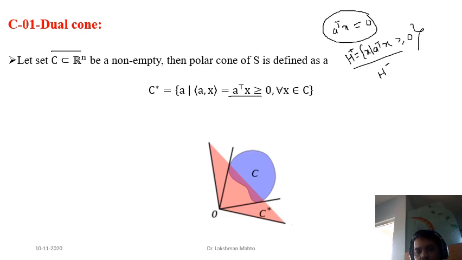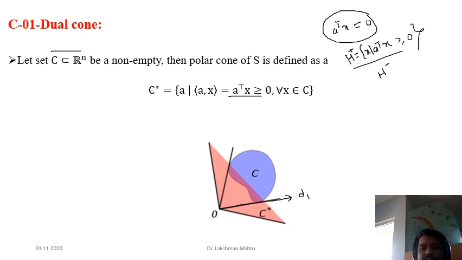So the best way to find a dual cone is to first find the extreme directions, that means the directions which are touching the given set in an extreme way. There are two extreme directions. One extreme direction is this one, and it is touching the set here. Call it D1.